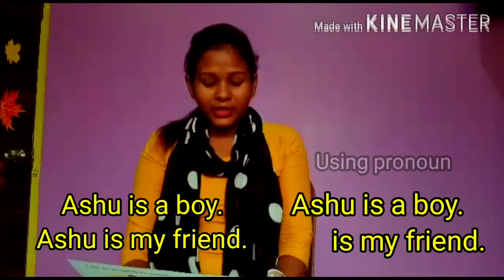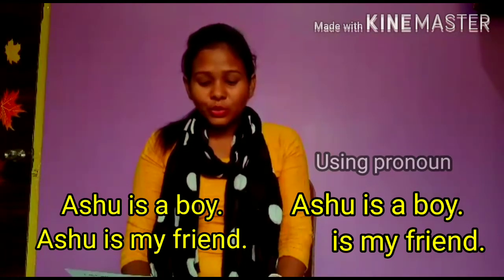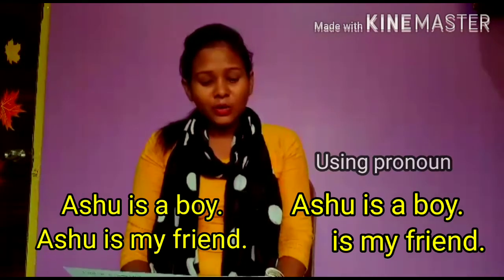Okay. Now, again we will read these sentences, but this time we will use pronouns. Now, let's see the sentences once again. Ashu is a boy. He is my friend. He goes to school daily. Next, Anu and Jia are friends. They play together. They go to school daily. This table is new. It is costly. It is made of wood. So students, we have read these sentences again, but this time we have used pronouns, and these are he, they, and it.